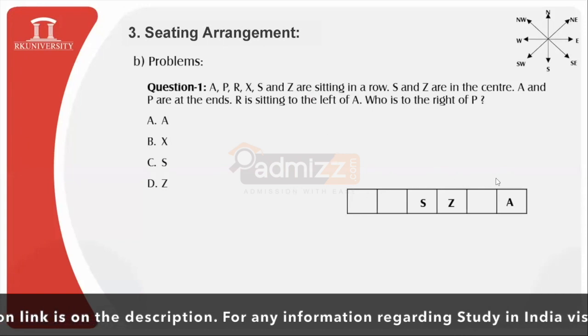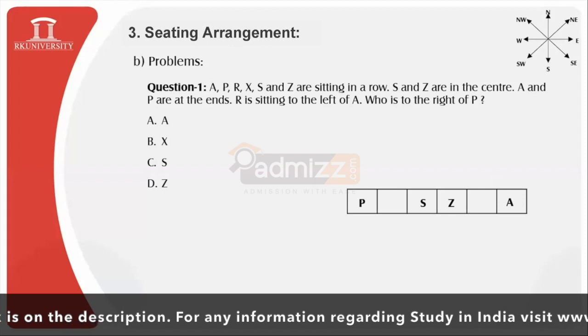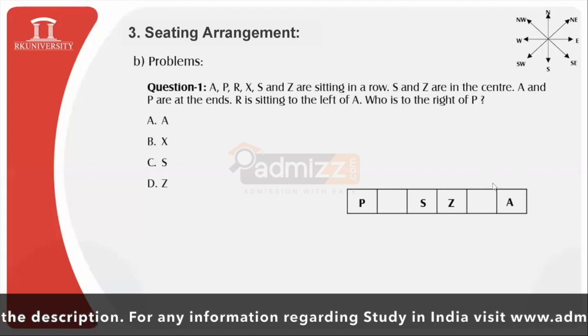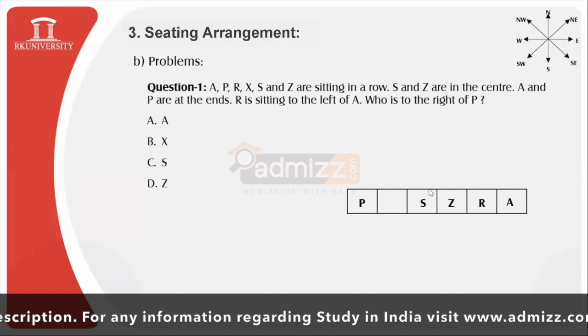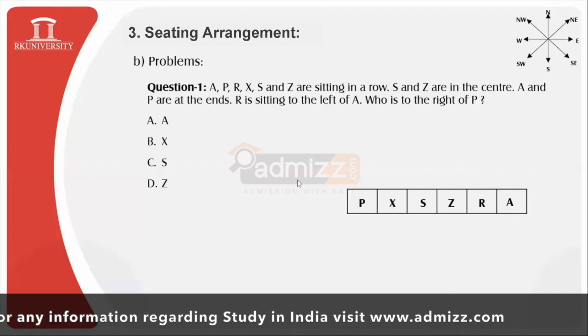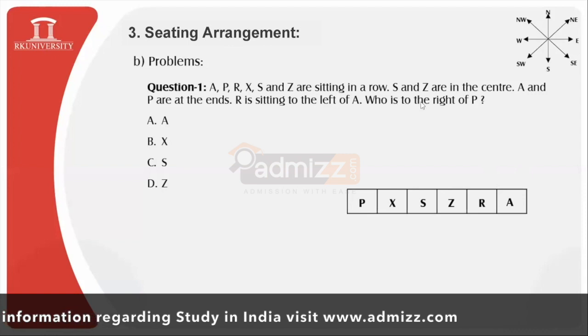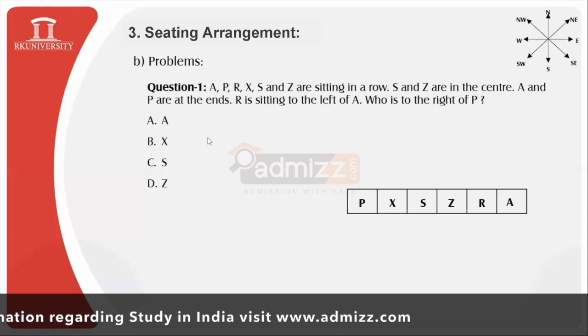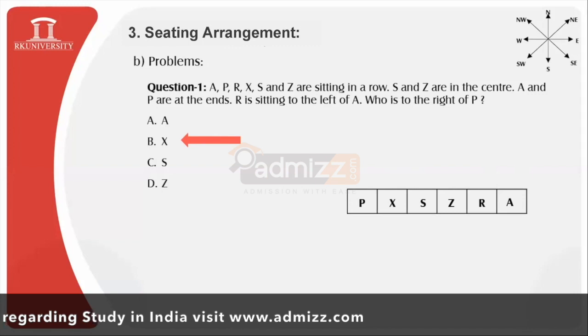So I will look at A's position over here, P's position over here, and since R is sitting to the left of A, R's location will be over here. Only one person is remaining, that is person X, who will be located over here. Now according to the given question, who is to the right of P? That is none other than person X. Hence X is the correct answer to the given question.